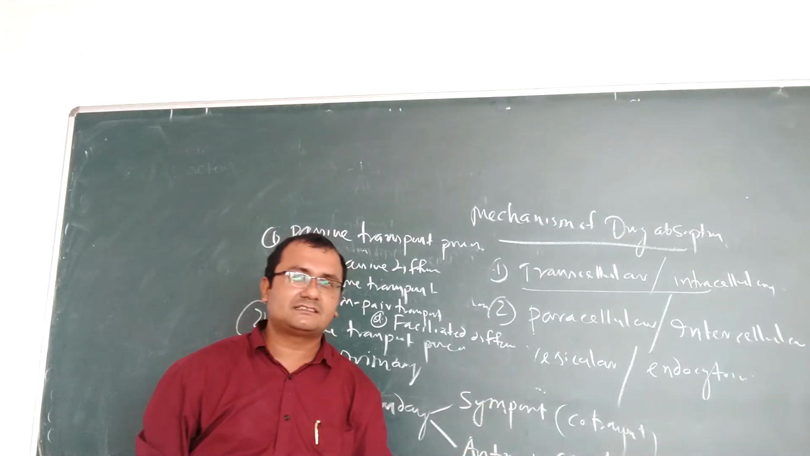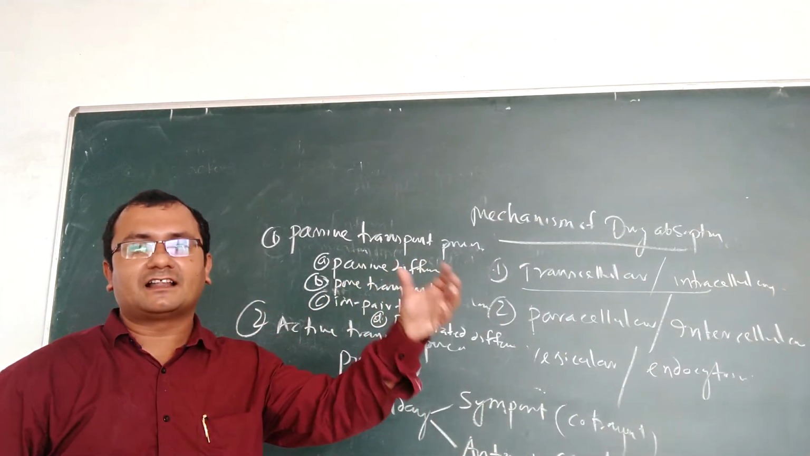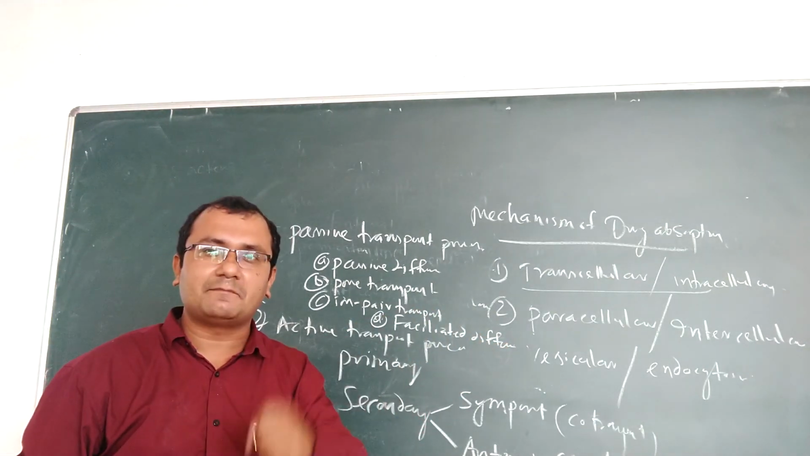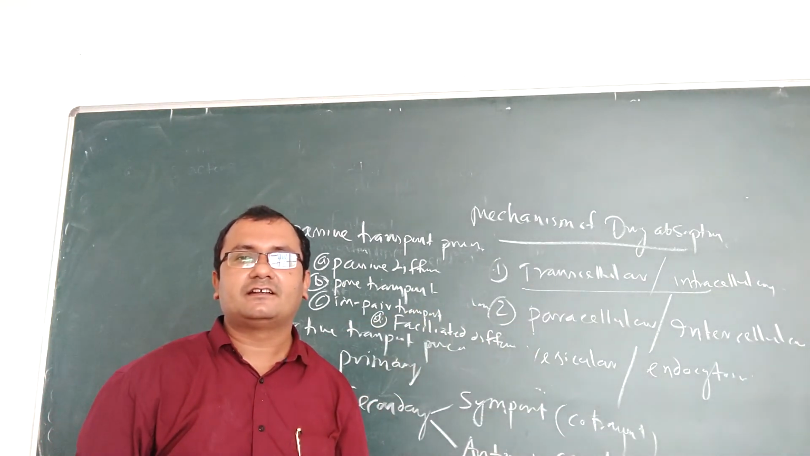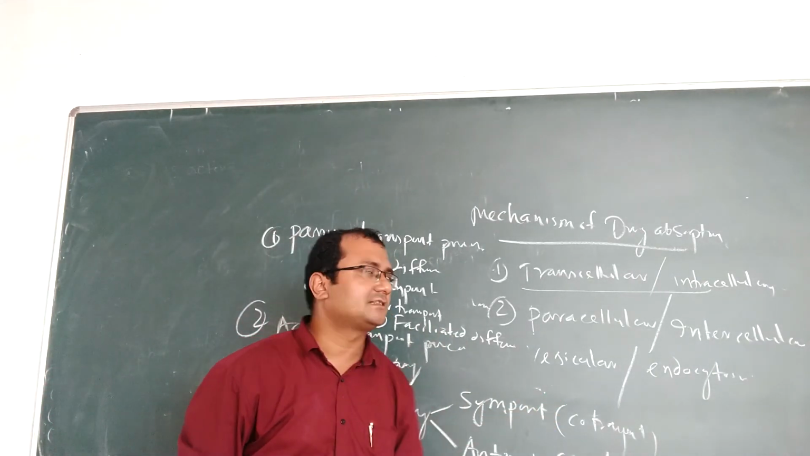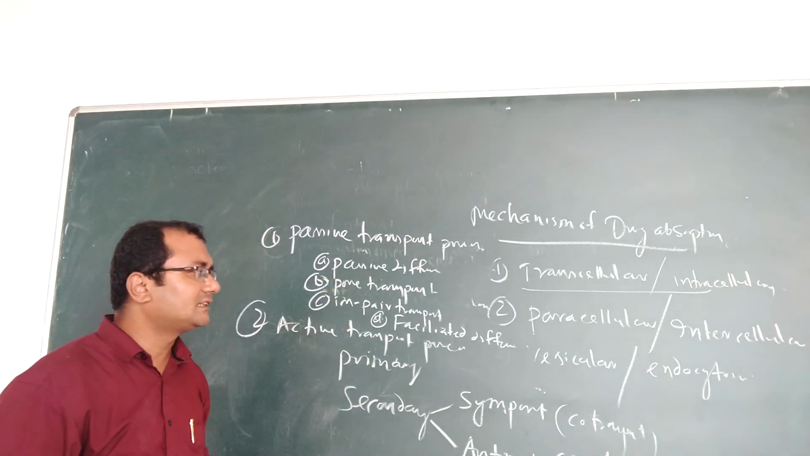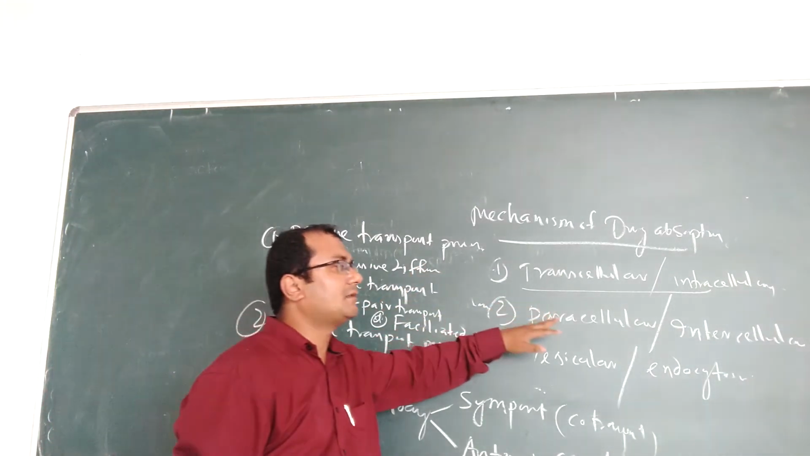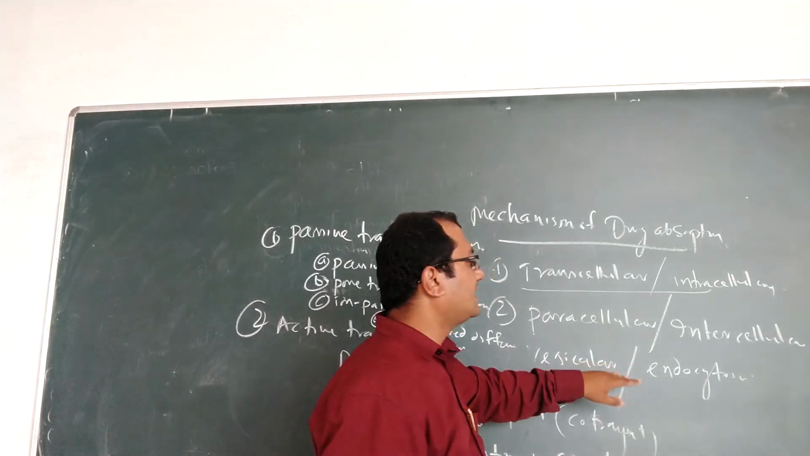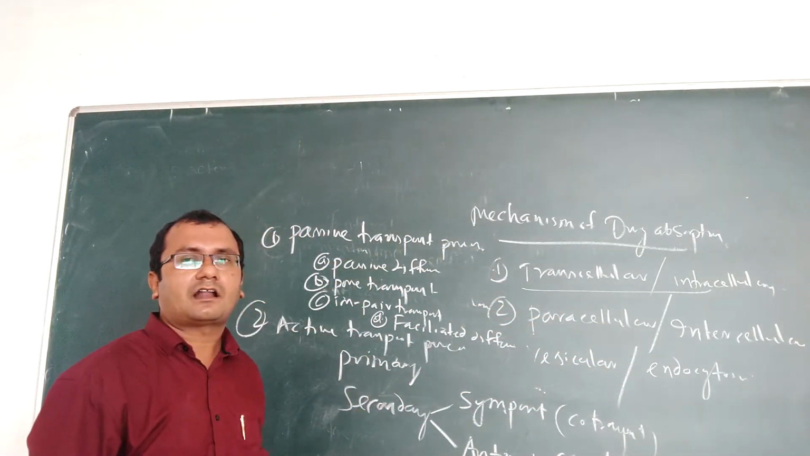Counter transport means opposite direction. Suppose one molecule is coming out from the cell, at the same time the drug will enter inside the cell. That is known as counter transport. So this is all about the transcellular process. In the next class we will discuss intercellular transport and endocytosis. Then we will start on the individual transport mechanisms.